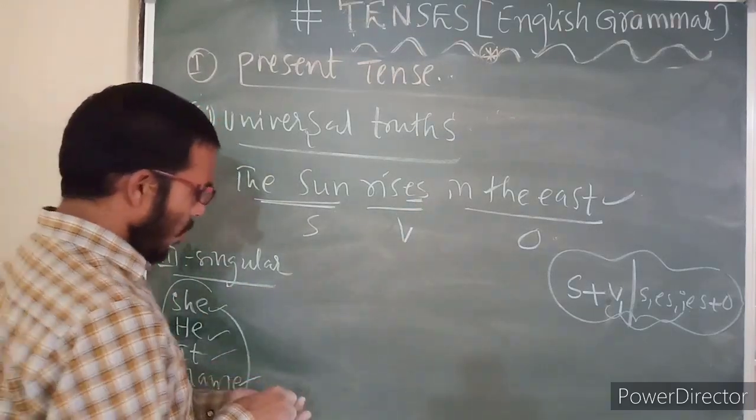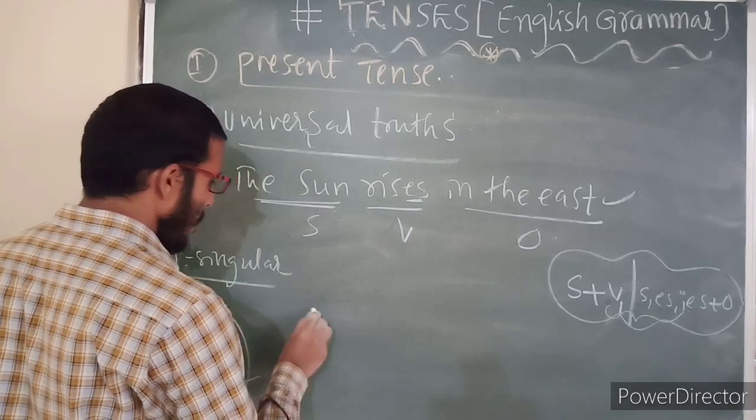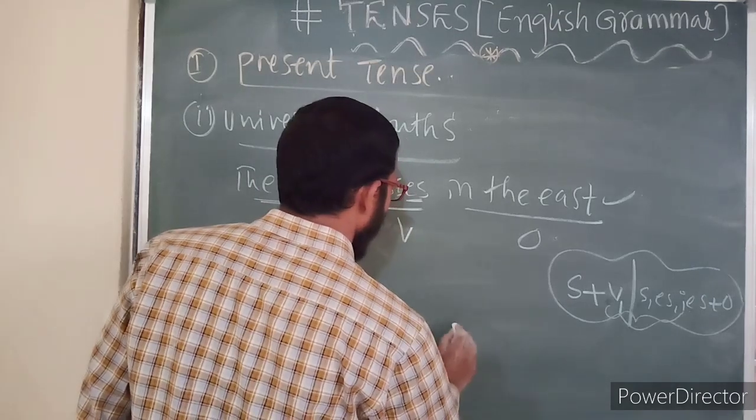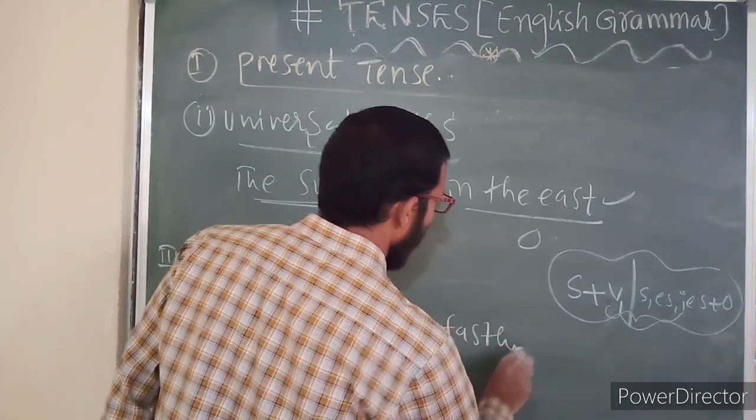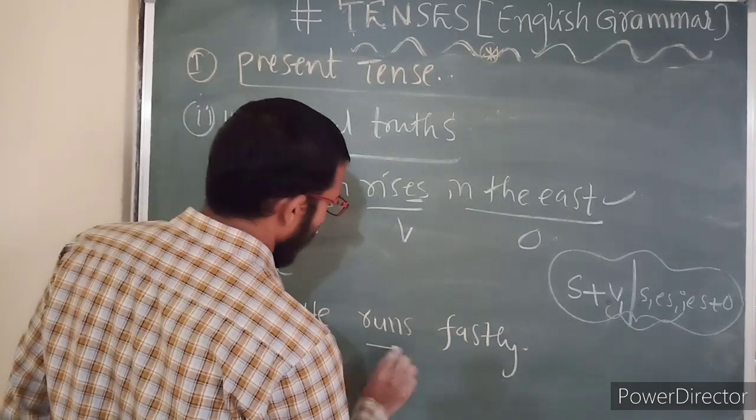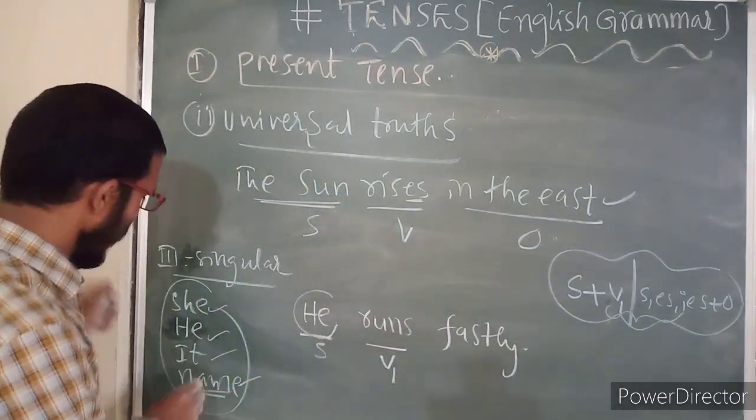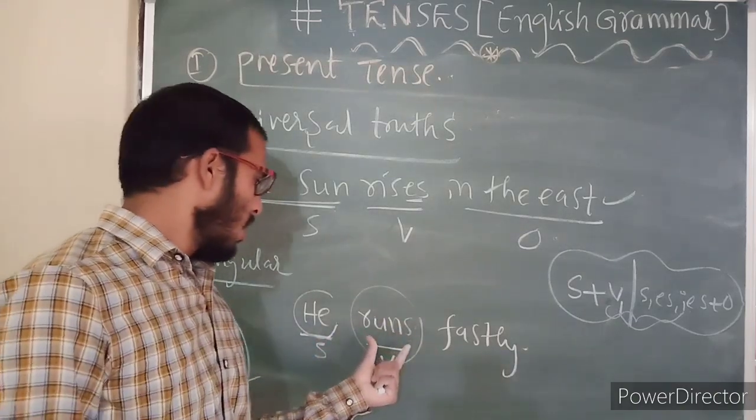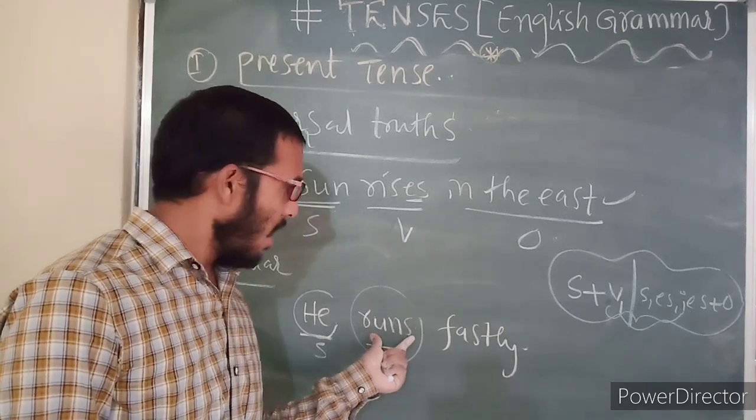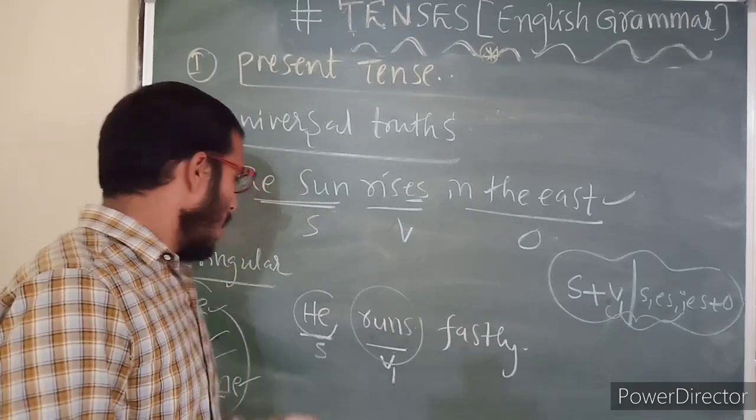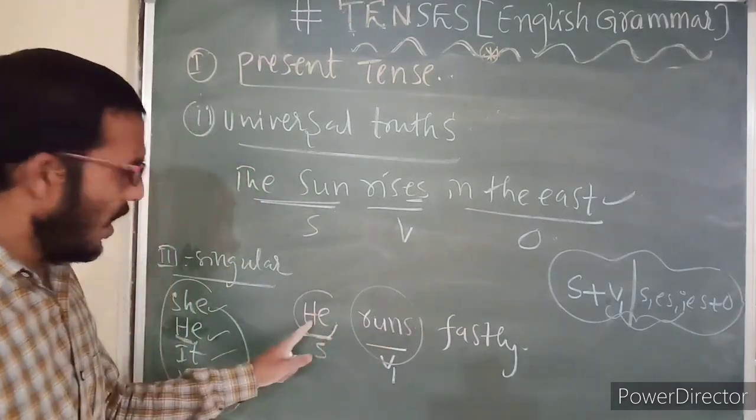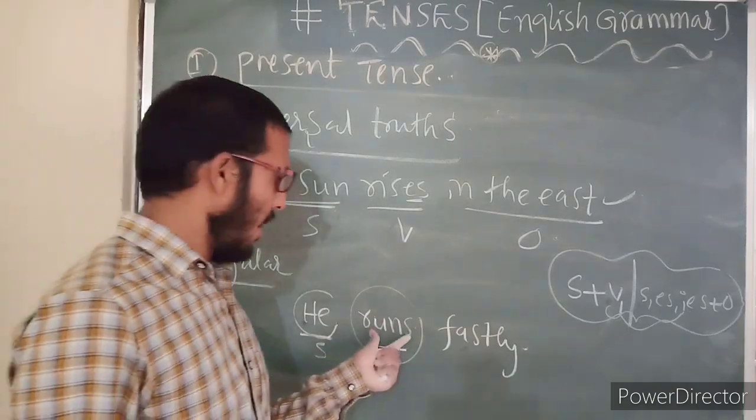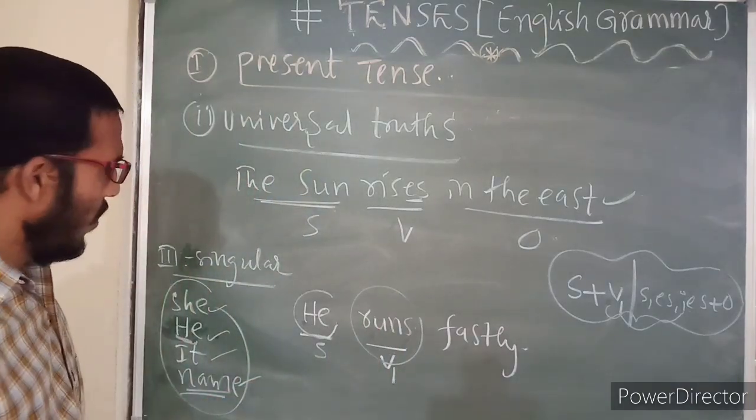Okay. Now let us take one more example. Suppose I am taking: he runs fast. Now this is called the subject, and this is the V1 form, but he is the third person singular here. Therefore, he got the s form here. Fast is called an adverb, right? Like this, when the subject is in third person singular, we should add s, es, or ies to the verb form.